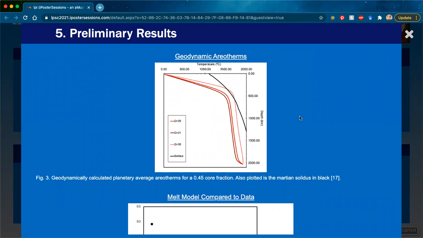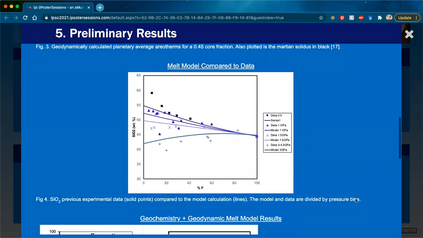And so the reason why there is melt production associated with these aerotherms is because SITCOM-S took the amount of melt that could be produced in local areas and summed it in order to get a global average melt. And so that's why there is a melt tied to these aerotherms, even though initially they're not crossing the solidus. And this is something that we intend to continue to address as we plot these aerotherms.